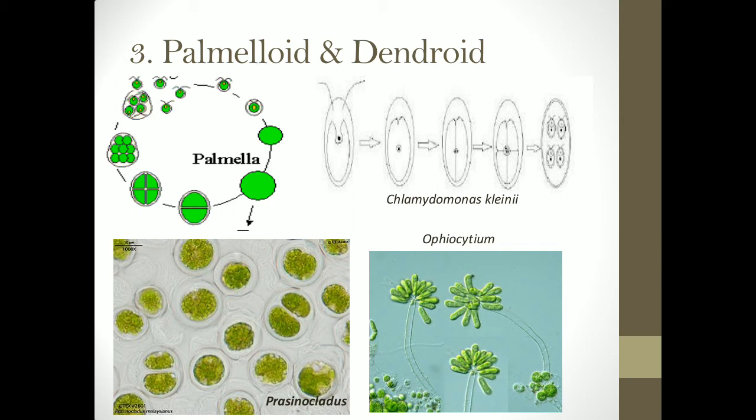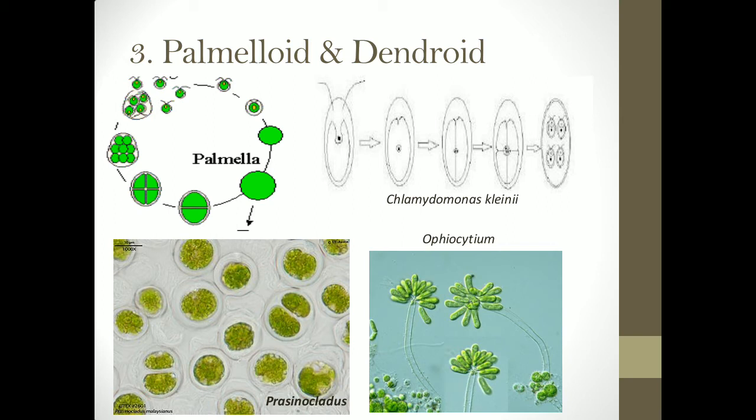But these daughter cells are unable to develop flagella because the conditions are unfavorable. So they are present within the same parent cell. The protoplast has kept on dividing to form a number of daughter cells, but the daughter cells are living within the same parent cell because they are unable to develop flagella due to the unfavorable conditions. And because they do not escape from that particular parent cell, they stay like that.